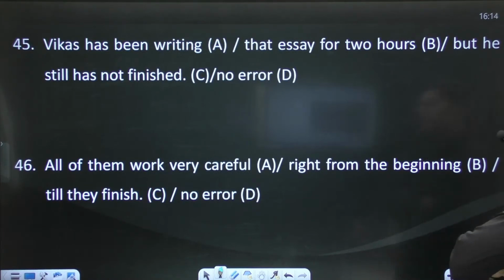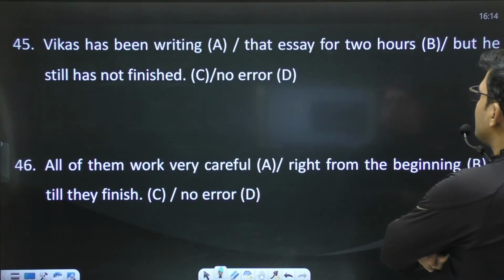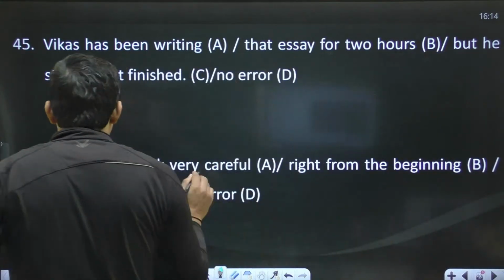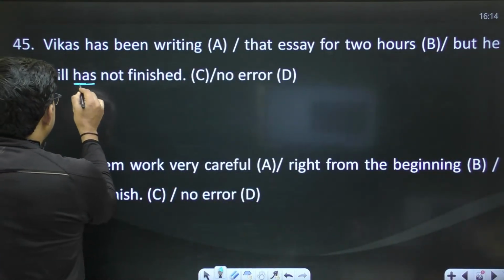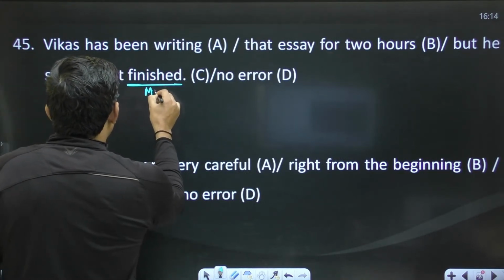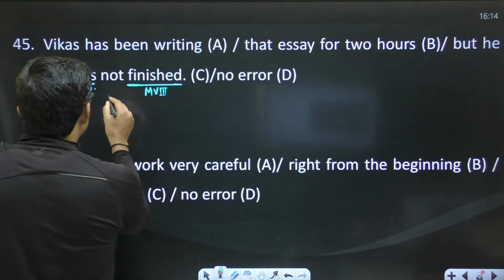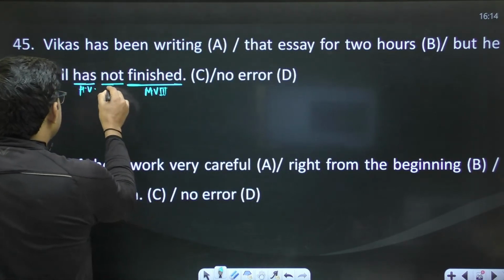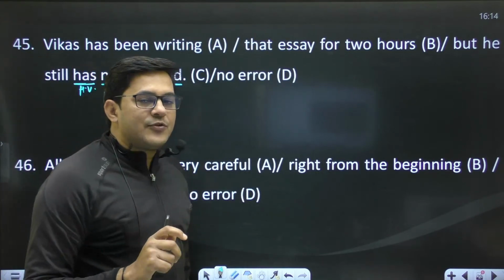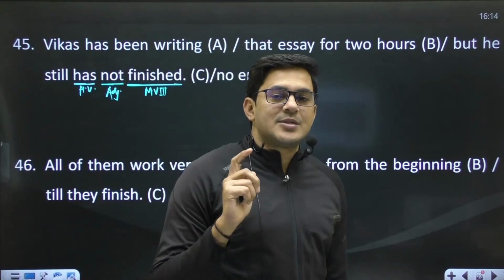Vikas has been writing that essay for 2 hours but he still has not finished. Okay, in this sentence, if you talk about the tense, this is the helping verb, this is the main verb in the third form, and you have the adverb of negation "not". So you have present perfect tense in the sentence, and the sentence is negative.